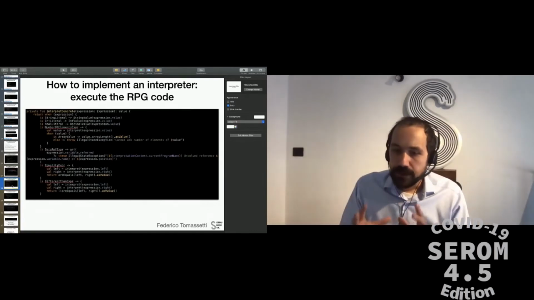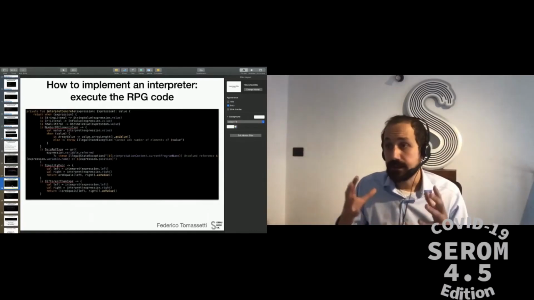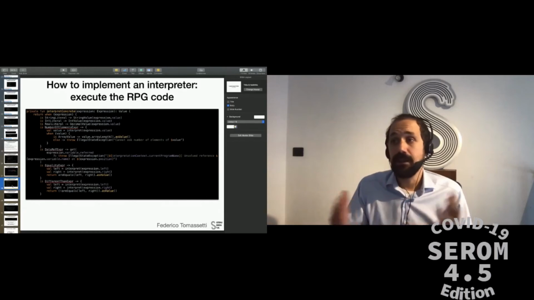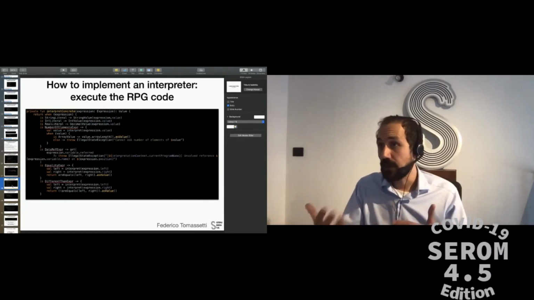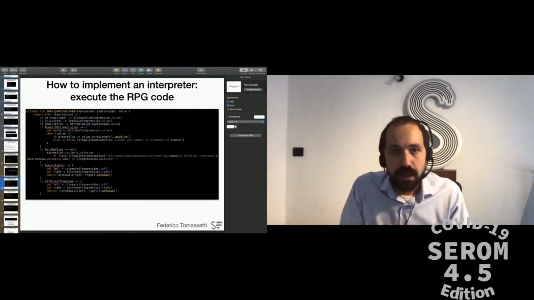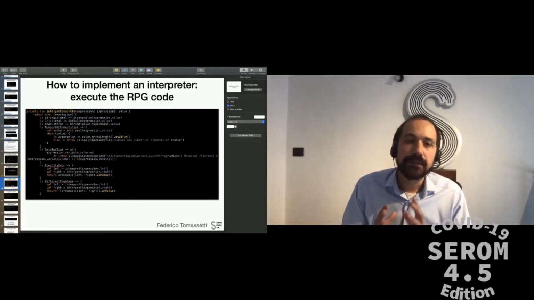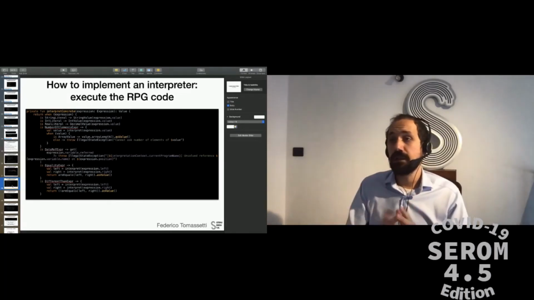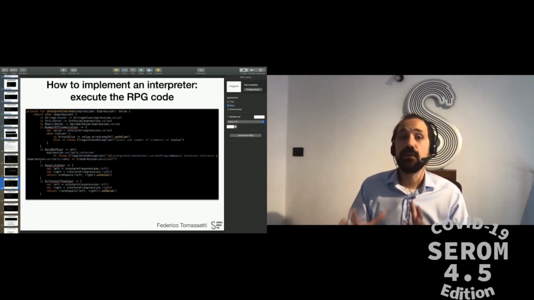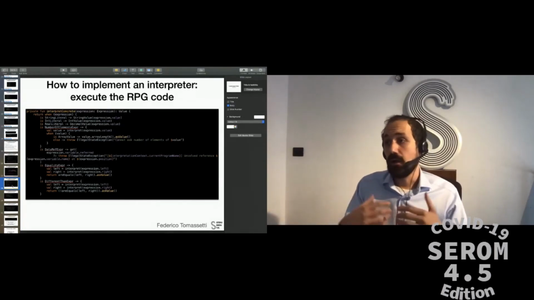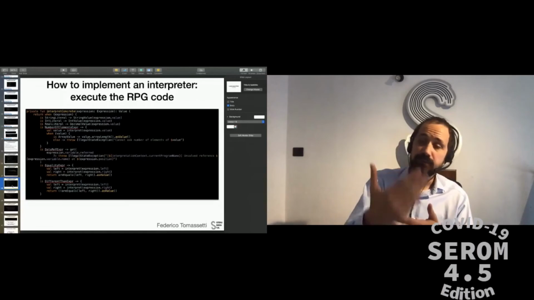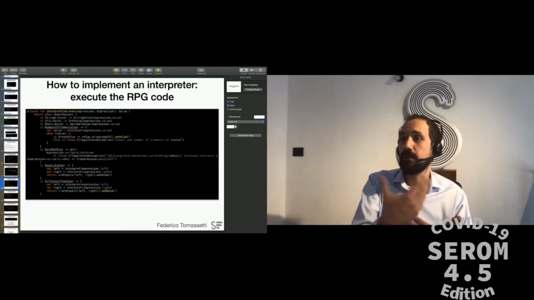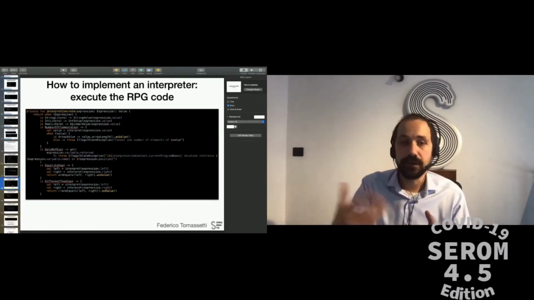So the interpreter, we have seen, contains at its core a big switch that, depending on the type of statements we recognize, does something. It then contains also another very important switch, that is the switch that we use to interpret expressions. Also in this case, we look at the type of expression, and depending on the type of the expression, we do something different to calculate the value.